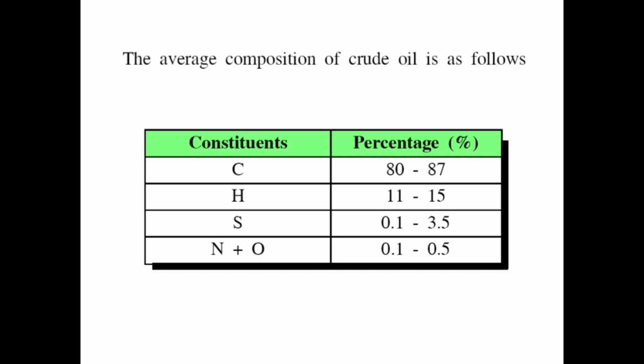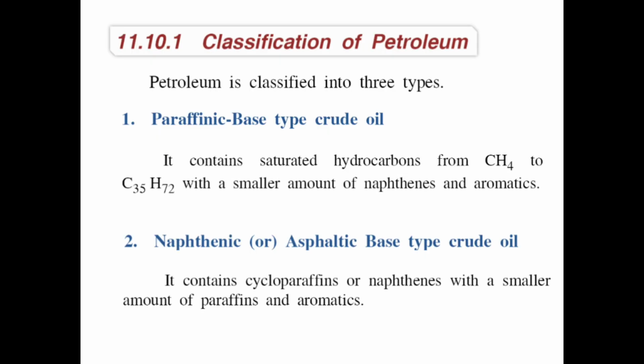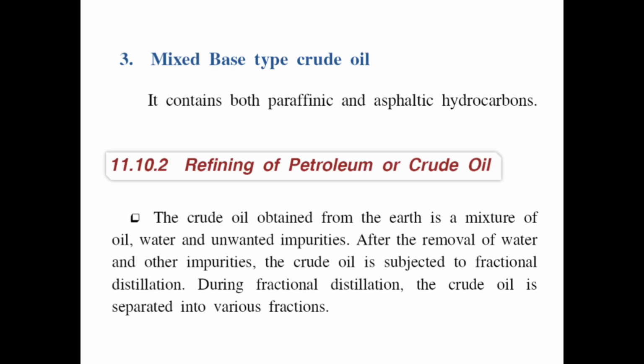The average composition of crude oil is as follows. Constituents: carbon 80 to 87 percent, hydrogen 11 to 15 percent, sulfur 0.1 to 3.5 percent, nitrogen plus oxygen 0.1 to 0.5 percent. Classification of petroleum: paraffinic base type of crude oil, naphthenic or asphaltic base type of crude oil, and mixed base type of crude oil. And then, refining of petroleum crude oil.